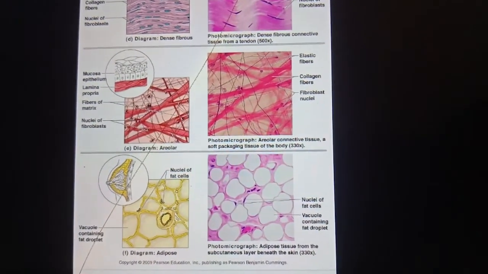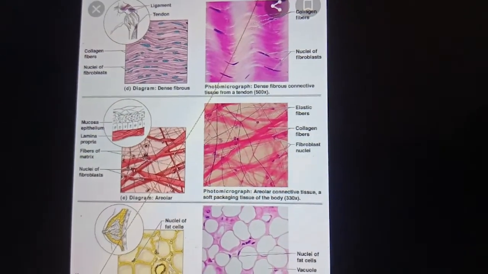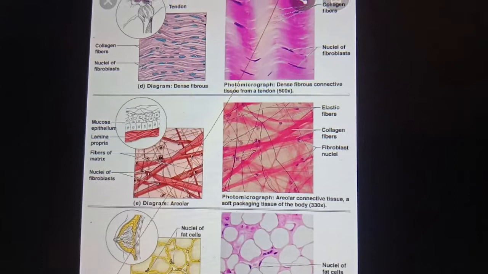Next is tendon. What is a tendon? Tendons are for supporting tissues.